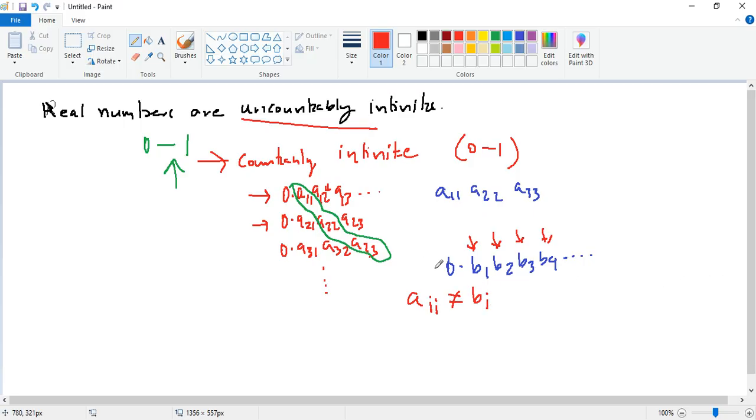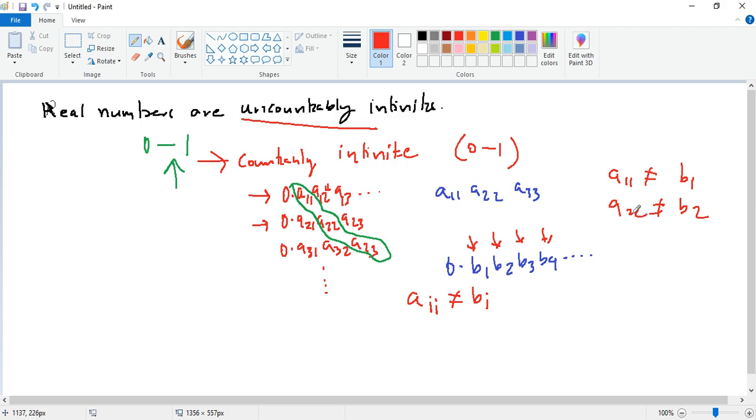That means this first digit b1 will not be the same as a11. Similarly, the second digit b2 will not be the same as a22.